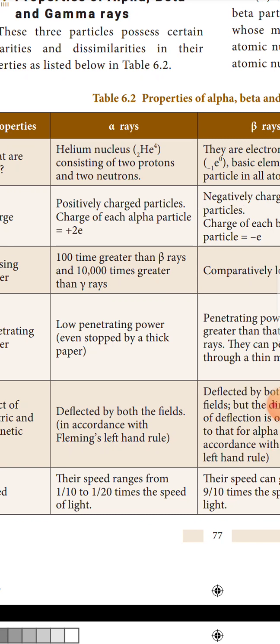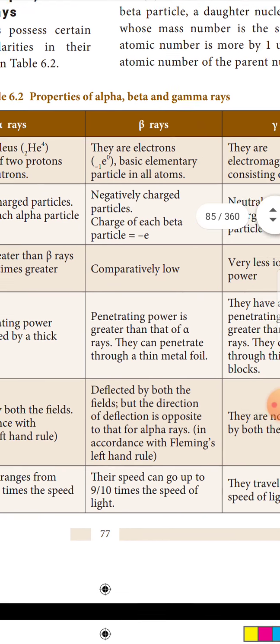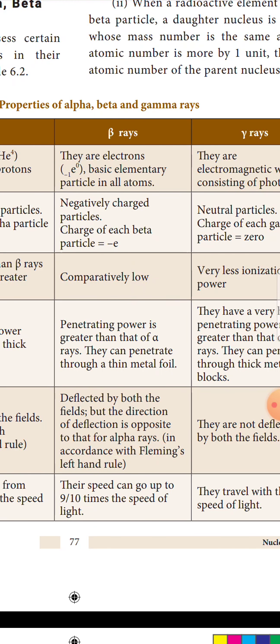Alpha rays are helium nucleus, that is He 2 4, consisting of 2 protons and 2 neutrons. Beta rays are electrons, basic elementary particle in all atoms.